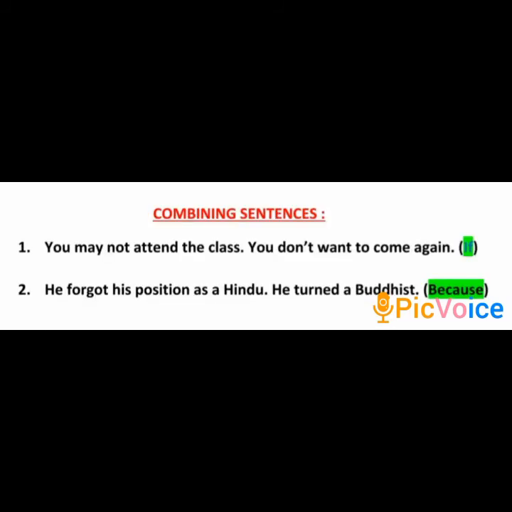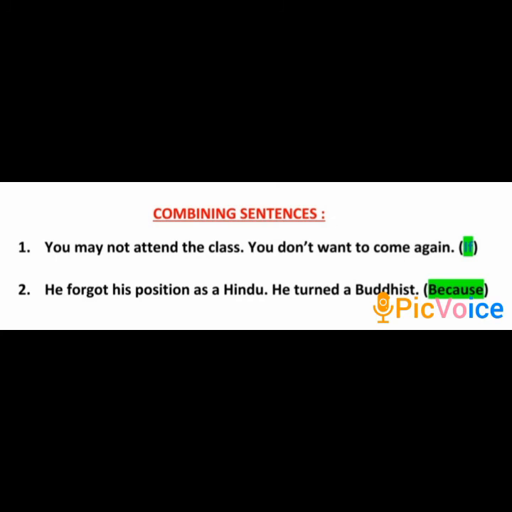Now let us combine a few sentences using the subordinating conjunctions to make them adverbial clauses. These are some examples from your textbook. First, I'll read the sentences and then I'll combine them. The first sentence: you may not attend the class.